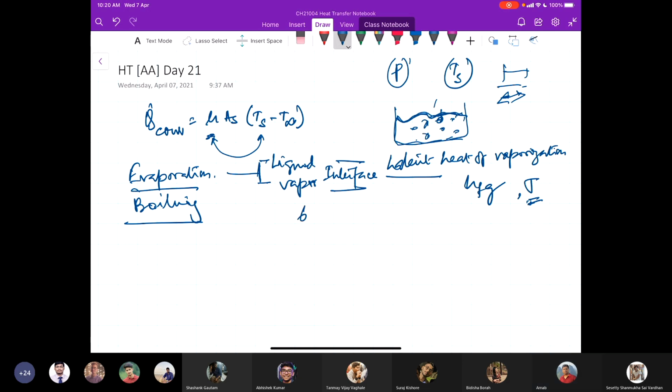Say around 60% relative humidity and at 20 degrees centigrade, water evaporates, because the saturation pressure of water at 20 degrees centigrade is around 2.3 kilopascal, but the vapor pressure of air at 20 degrees centigrade and 60% relative humidity is in the range of 14 kilopascal.